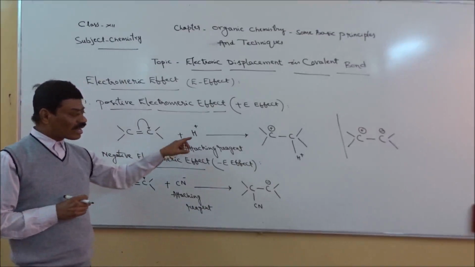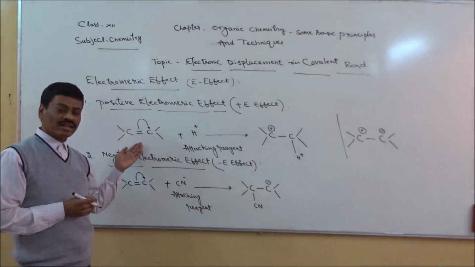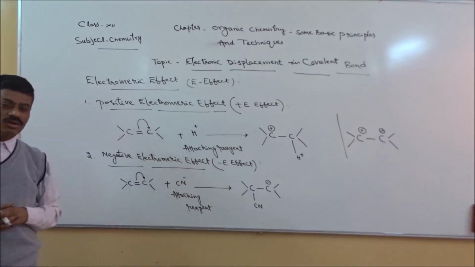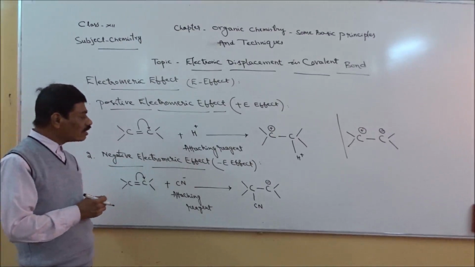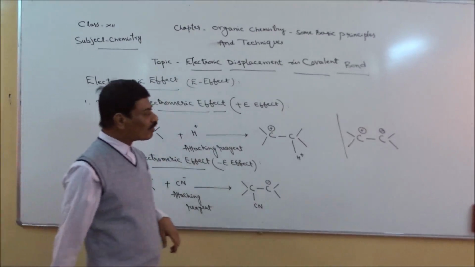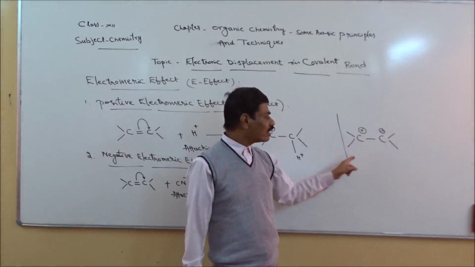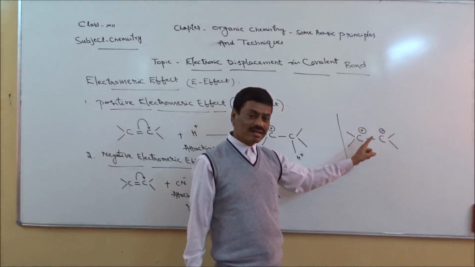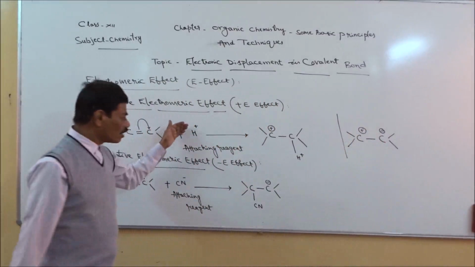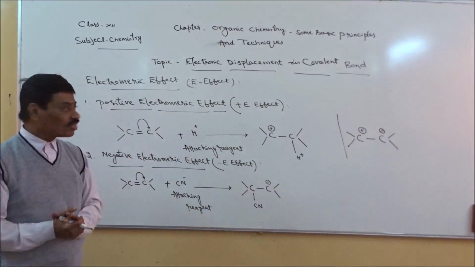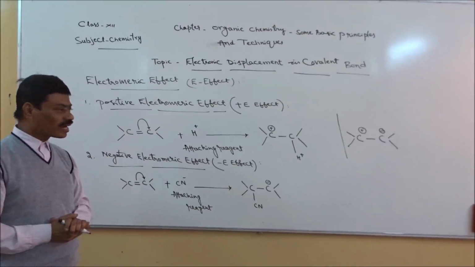So when the attacking reagent approaches that compound, then that pi bond undergoes delocalization, means undergoes displacement, which leads to the formation of a particular polar species, and the attacking reagent will attack that carbon atom which has the charge opposite to that of the attacking reagent. So that's about electromeric effect and the different types of electromeric effects.